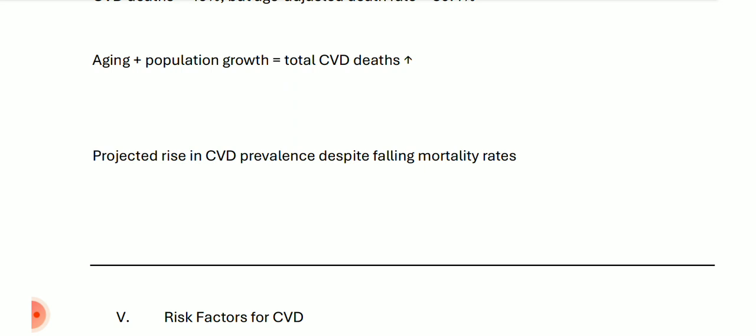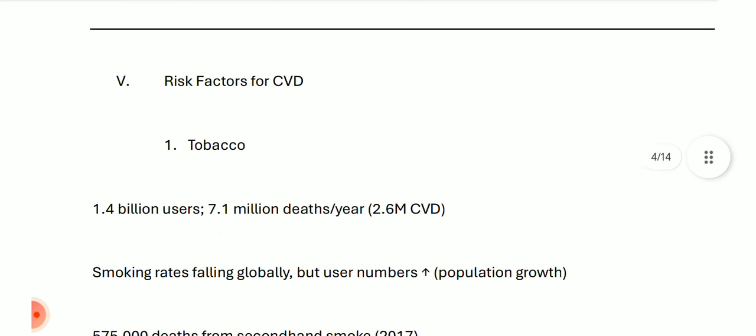What's the problem? Aging and population growth both are contributing to the total CVD deaths. A rise in CVD patients is projected despite falling mortality rates. Okay. So now coming to risk factors for CVD, the first being tobacco.